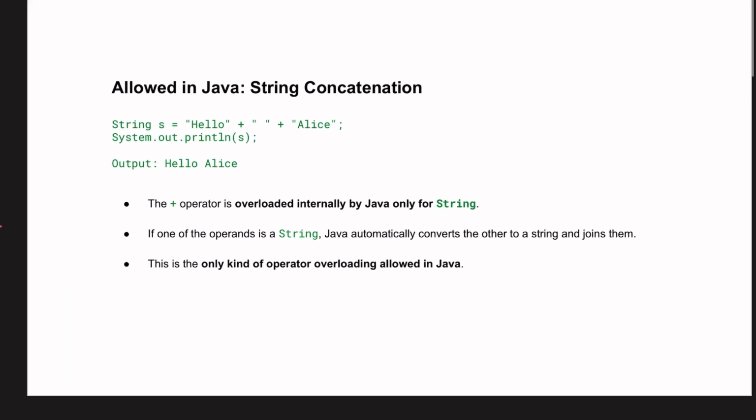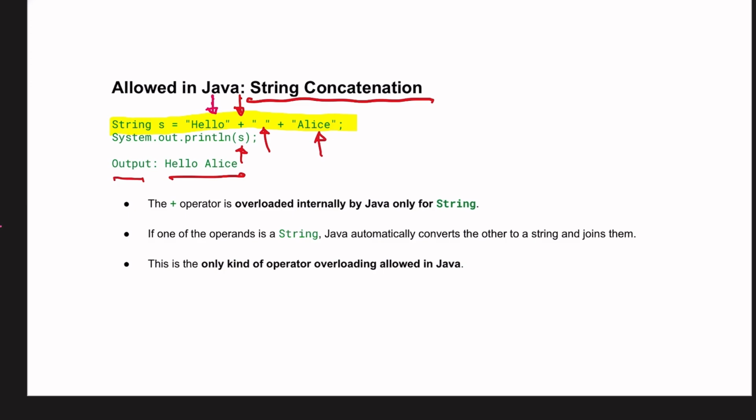For string concatenation, here is a program. String s is equal to, here is the string first, and now the concatenation sign, then we have some space inside the double quotes and then we have another string, and we are printing that string with the help of System.out.println. And this is the output of that string. Hello Alice.